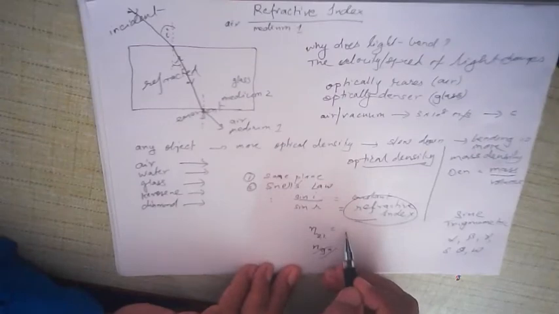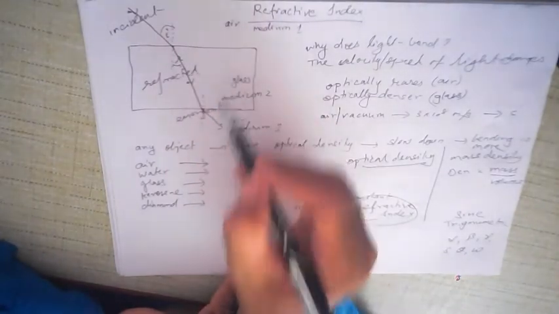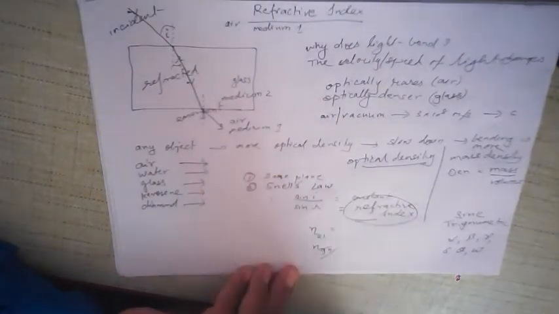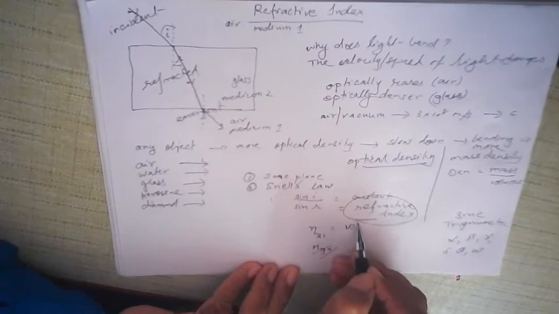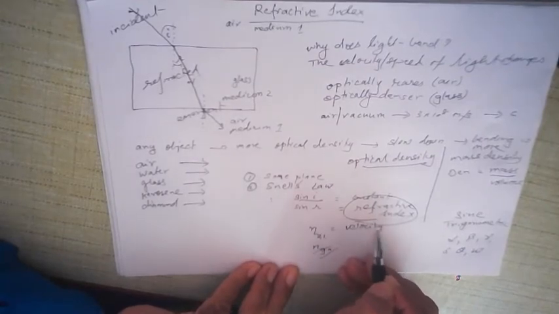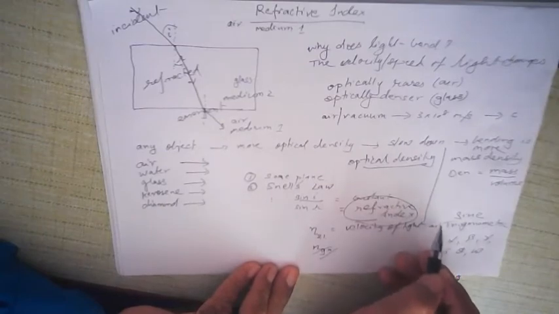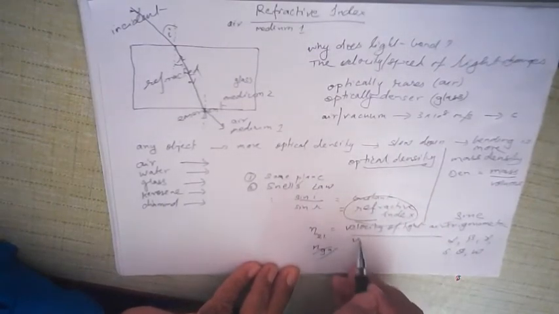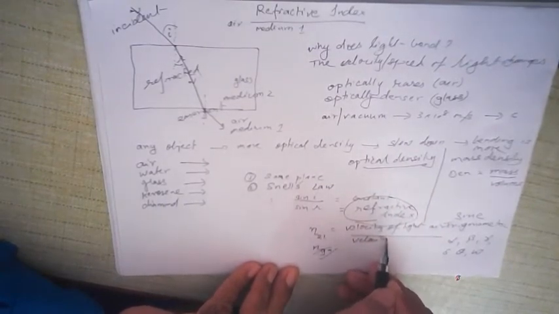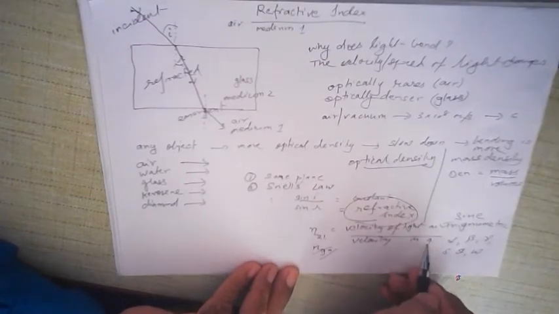Now here you see it is found that this depends upon velocity. Velocity of light in air, velocity of light in glass. So this is equal to the velocity of light in the first medium, that is in air, upon the velocity of light in glass.